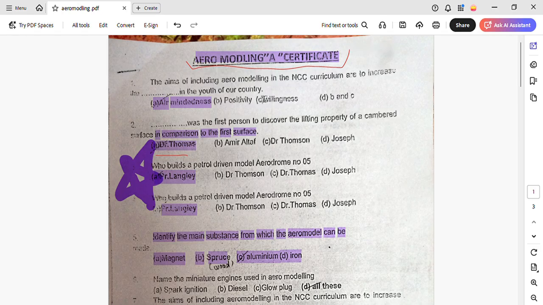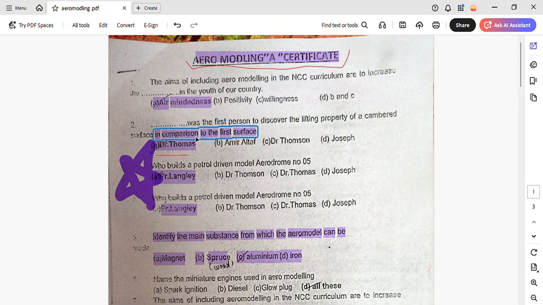What is aeromodeling? First of all, it is a way of making a miniature aircraft model, right? So basically, why do we include this in NCC curriculum? It's basically to increase the air-mindedness in our country, that is, to fascinate kids about aircraft and stuff like that. So the aim is to increase air-mindedness in the youth of our country.